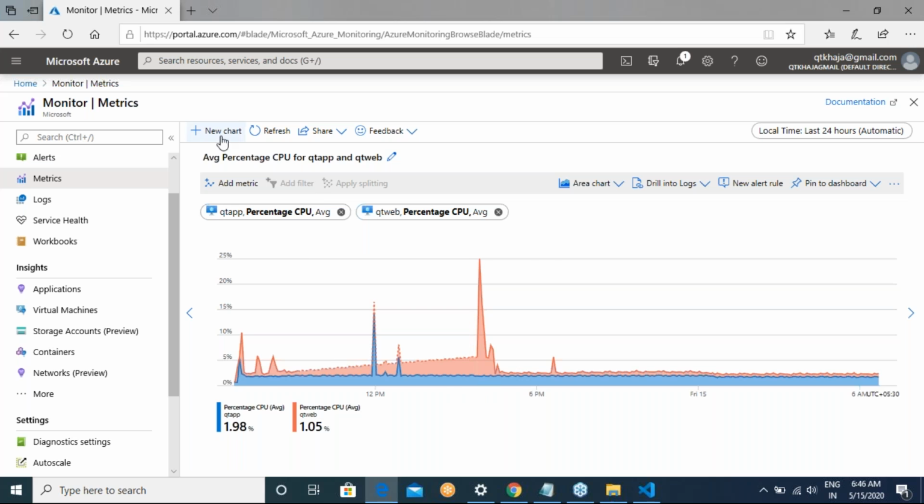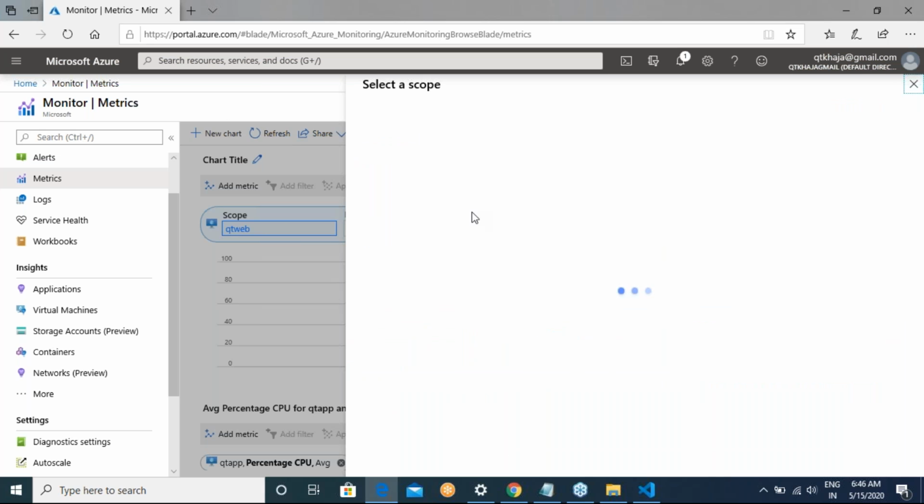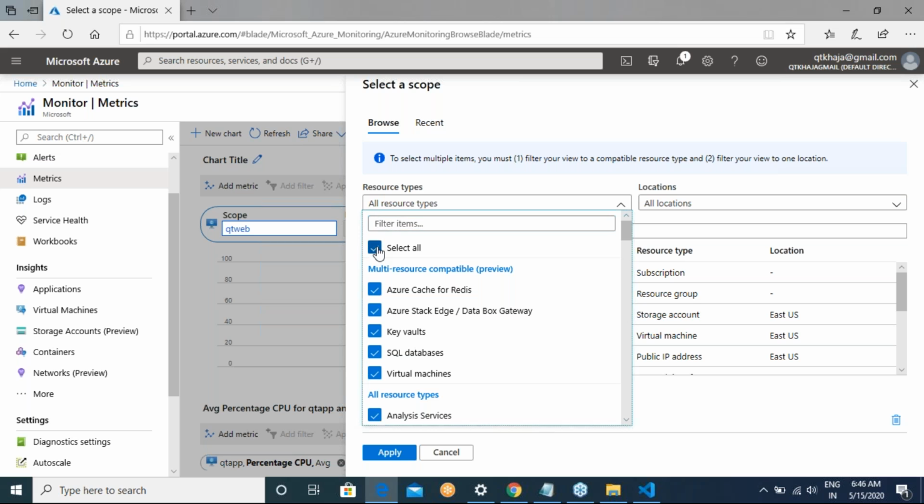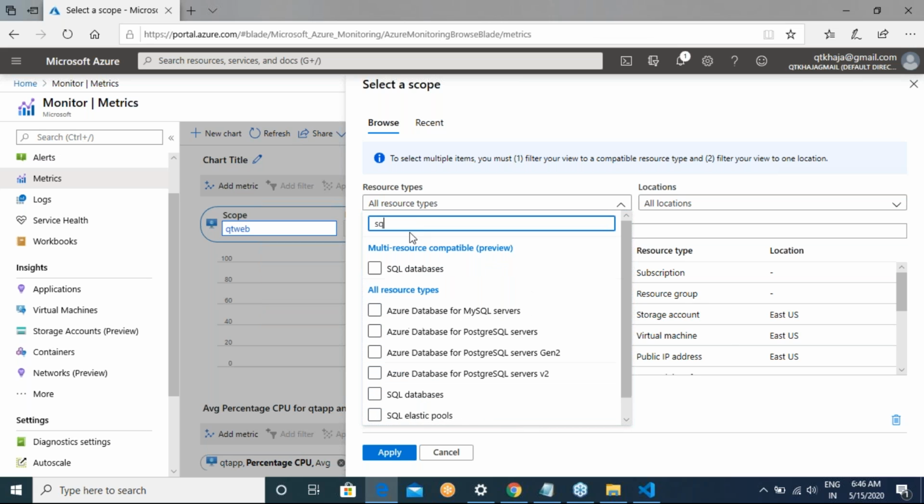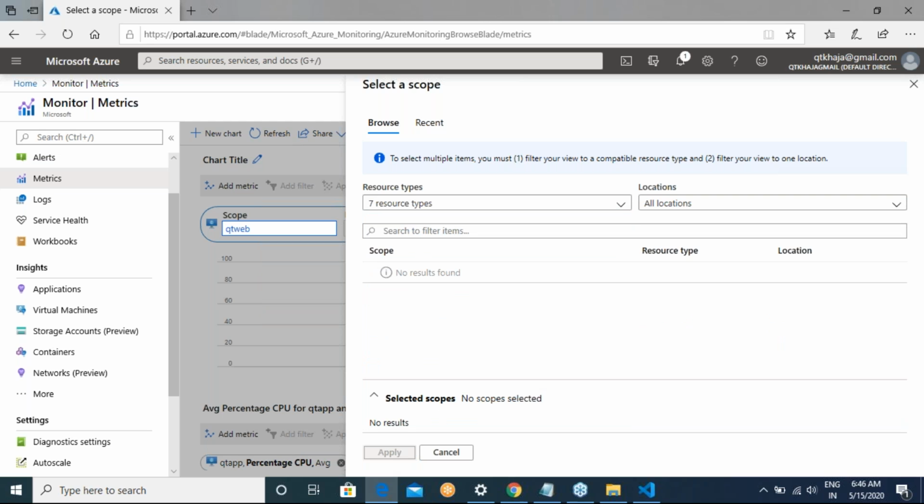Okay, similarly, if I want, I can basically say that I am interested in a new graph at this moment, and my scope is, okay, you can select any resource in Azure. So rather than saying all resource types, let us assume that you are looking out for databases. So you will type SQL, and you'll select SQL databases, or possibly all the SQL related stuff. Okay, and then apply. For me, I don't have anything at this moment, but for you, you should be able to see some of the stuff if you have a database. Select that, start displaying the graphs.